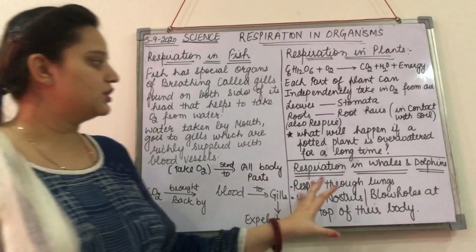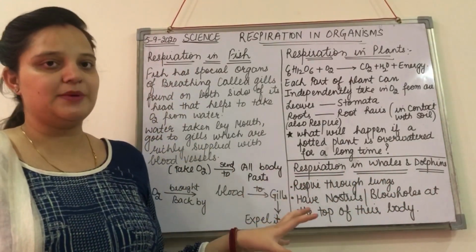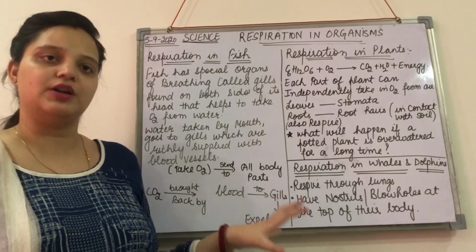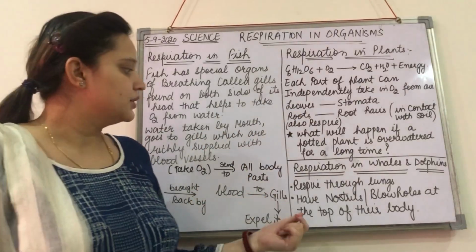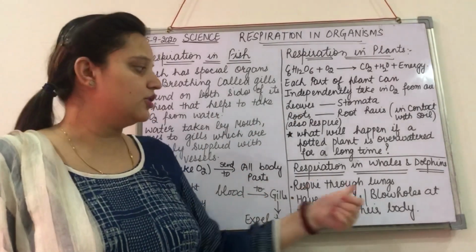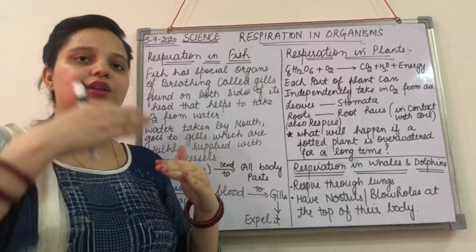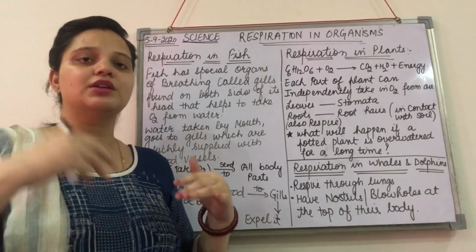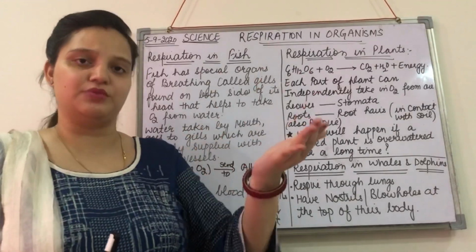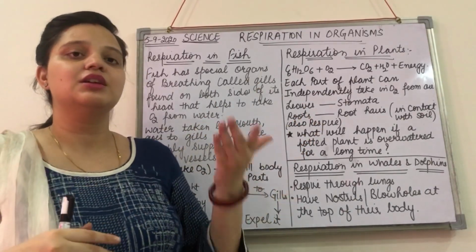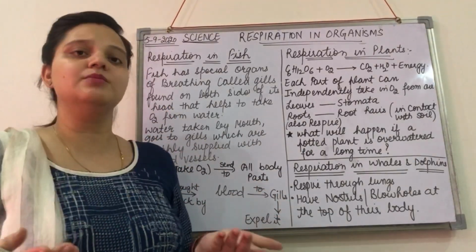Coming to the next, respiration in whales and dolphins. Whales and dolphins also respire, but they respire with the help of lungs, so they have to come out of the water from time to time. They have nostrils, or blowholes, on the top of their body. When they release the gas, some water is also released along with it, so it appears like a fountain of water is coming out. This is actually the carbon dioxide gas being released from the body along with some water.